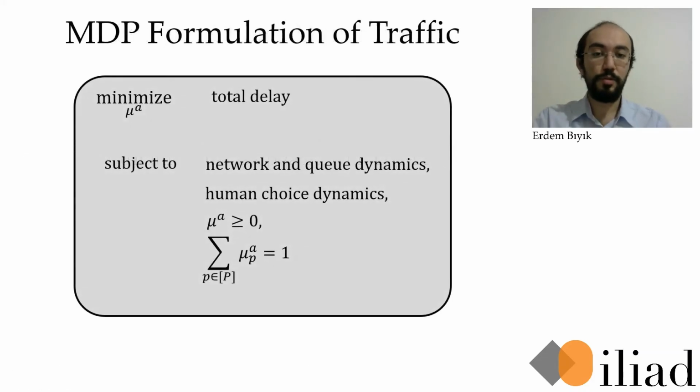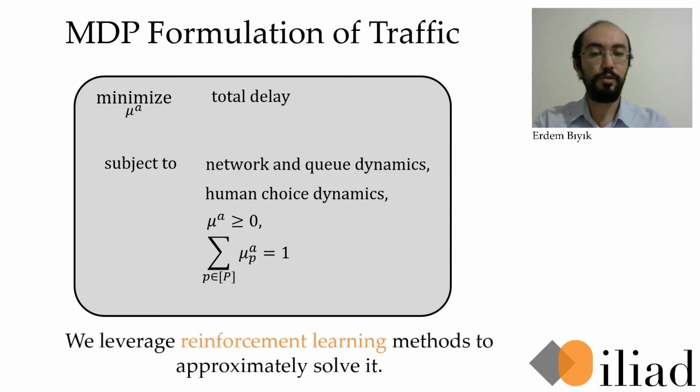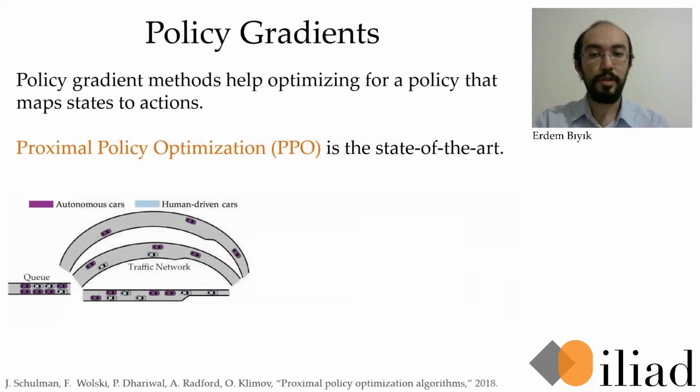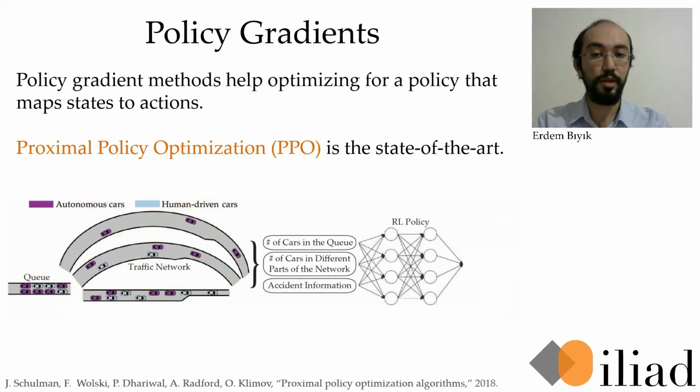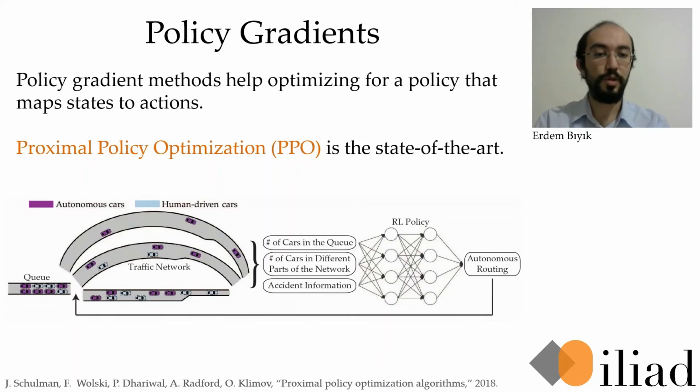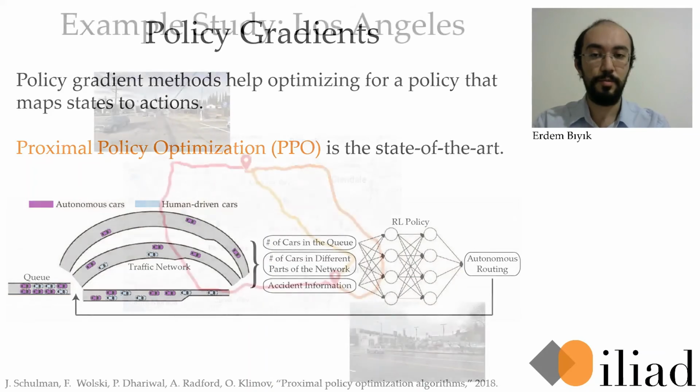So this is the overall optimization we want to solve. Because dynamics are too complicated, even involving other optimizations for the transitions from a queue to the network, we use reinforcement learning to approximately solve it. Specifically, we are using proximal policy optimization. So we have our dynamical system here. We give the state observations to this two hidden layer fully connected neural network, and it gives us the discrete distribution of routing for autonomous vehicles. We then use this to route the next autonomous cars that wait in front of the queue.